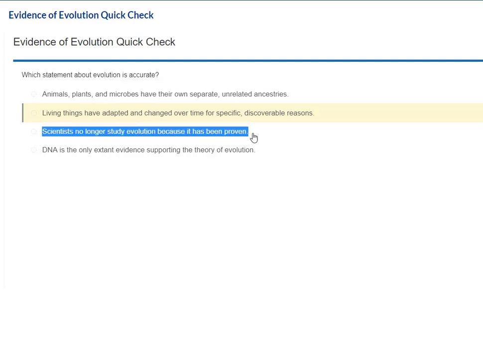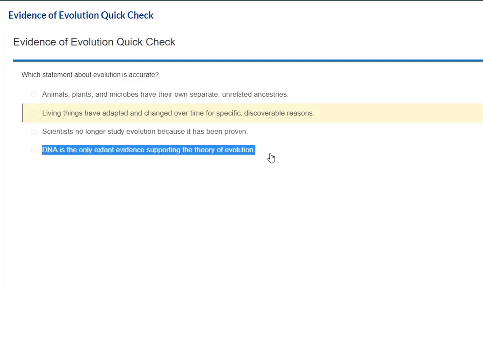Scientists are always studying evolution, always finding new relationships, always improving the theory, and always coming up with new methods and techniques to use evolution to improve the human condition. So that one's not right. DNA is the only extant evidence supporting the theory of evolution. That's not true either. There's all kinds of evidence supporting the theory of evolution. Not only DNA, you've got fossils, you've got comparative embryology, you've got stuff in the rock record, you've got behavioral stuff and geographical stuff. There's all kinds of other things supporting evolution.